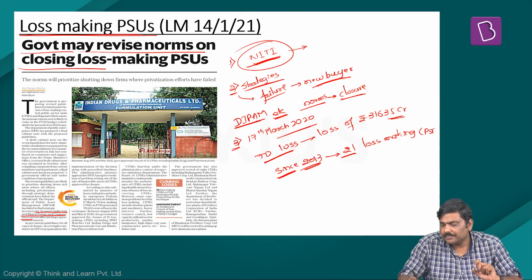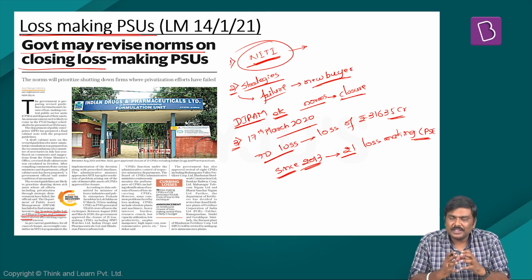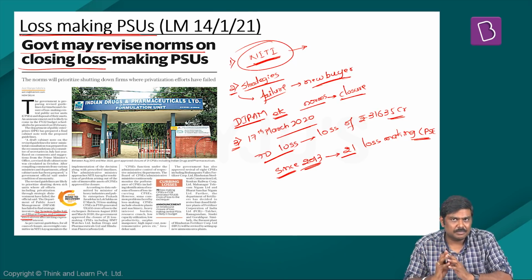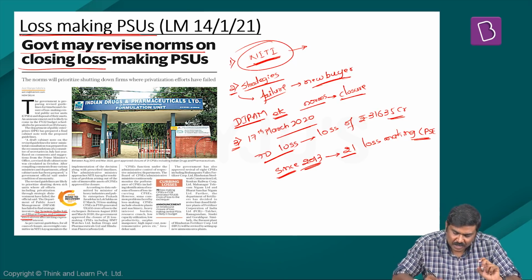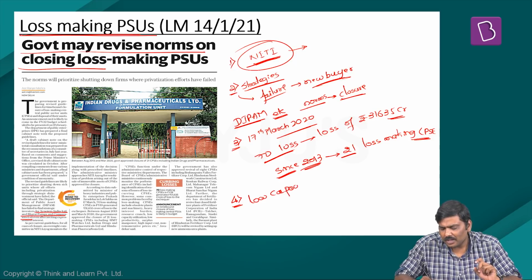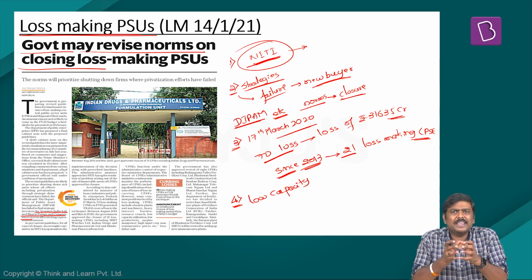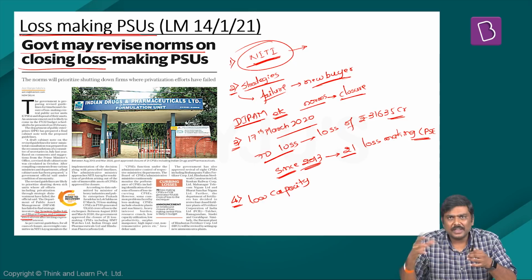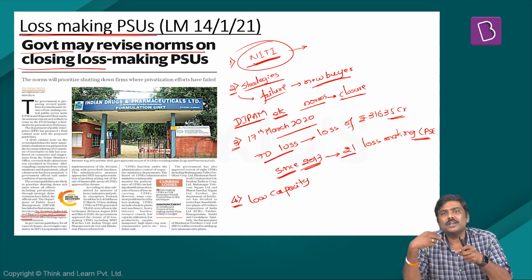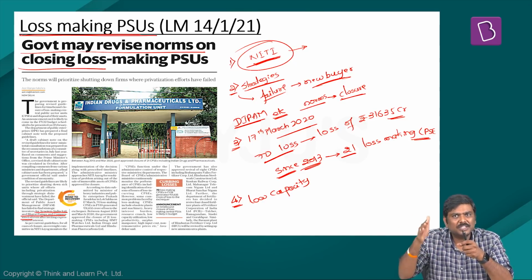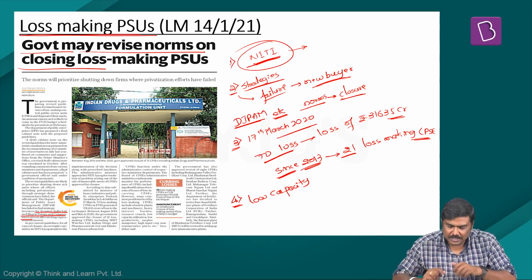In addition to this, the article also discusses why there is a loss incurred by these CPSEs. Some of the reasons mentioned in the article are: 1. Low capacity utilization, that is, they have a lot of capacity, they can produce more, but because of various issues, they are unable to produce to their optimal capacity. Their production is much lesser than their optimal capacity.